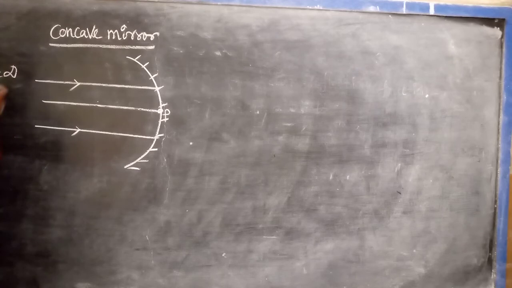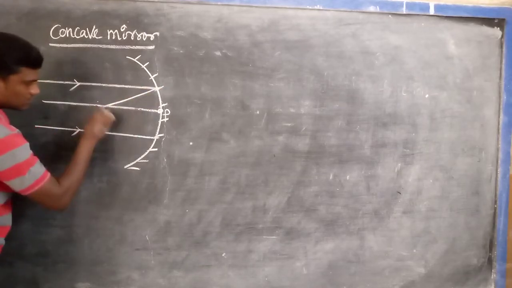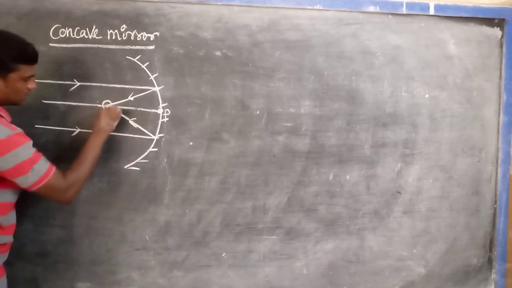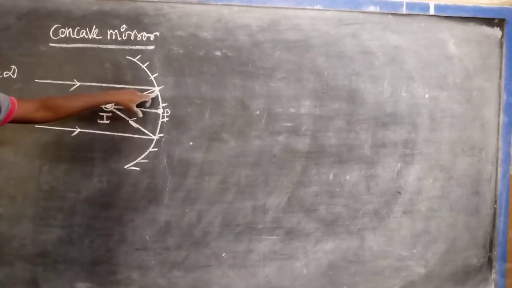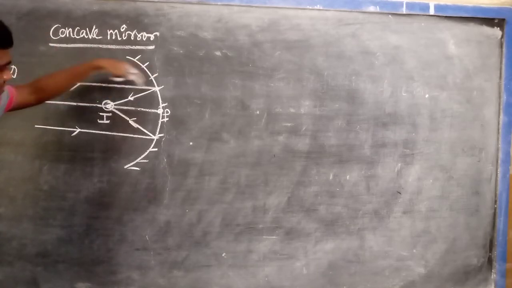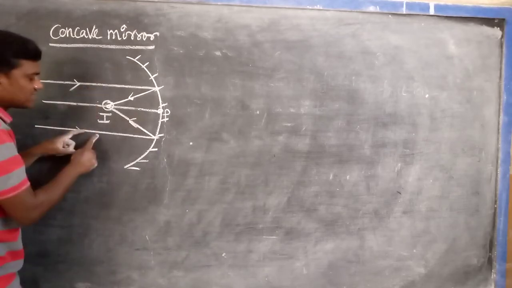Or any object is placed in front of the concave mirror, like a candle, a tree or a person, whatever it may be. Listen very carefully: the rays coming from the object fall onto the concave mirror, and after reflection the two meet. This is the first incident ray, this is the second one.